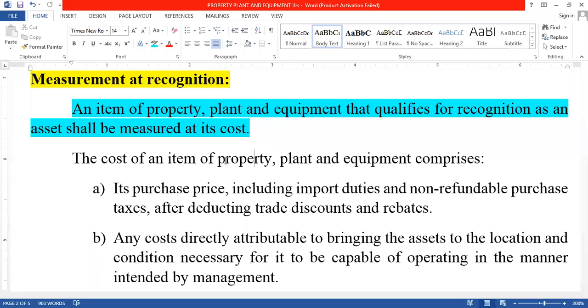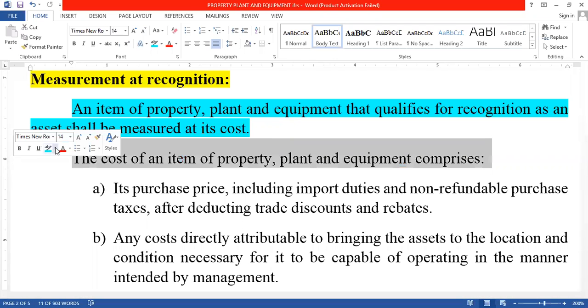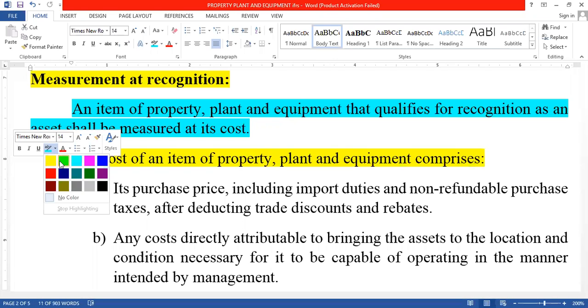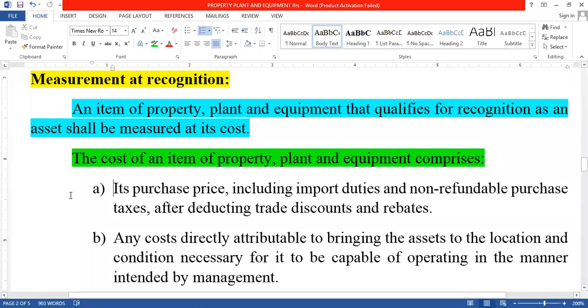So the next important heading here: the cost of an asset. The cost of an item of property, plant and equipment comprises... it involves which costs we consider as property, plant and equipment related cost. So which ones do we consider? Here,